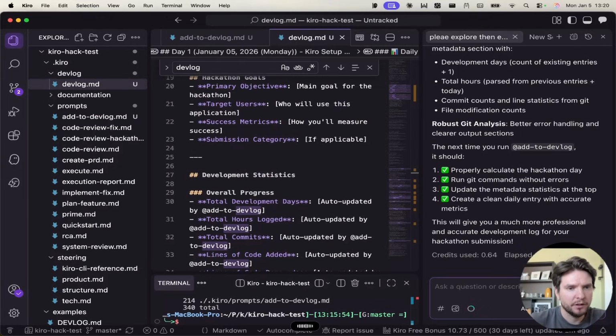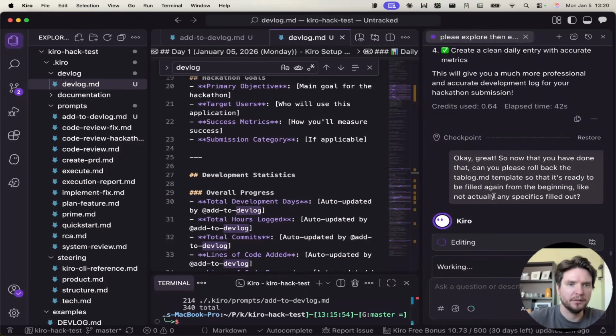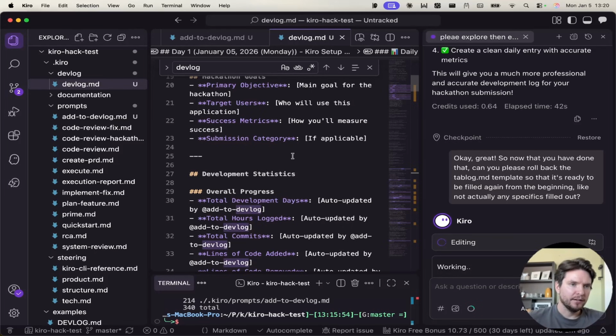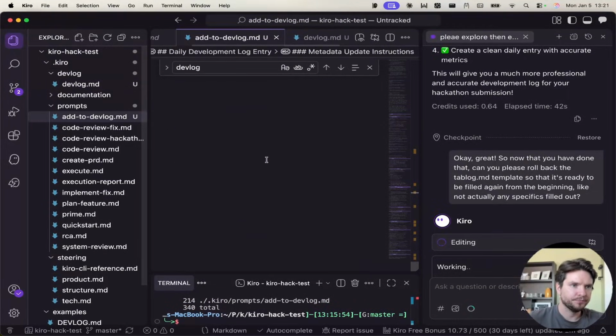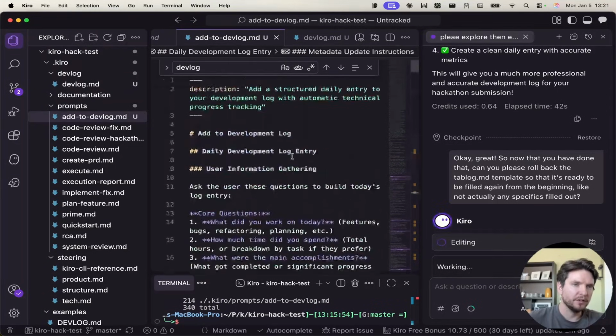Okay, great. So now that you have done that, can you please roll back the devlog.md template so that it's ready to be filled again from the beginning? Not actually any specifics filled out. Let's wait for this to be done. So let's run it again here with the new command. The new command is a little bit longer.